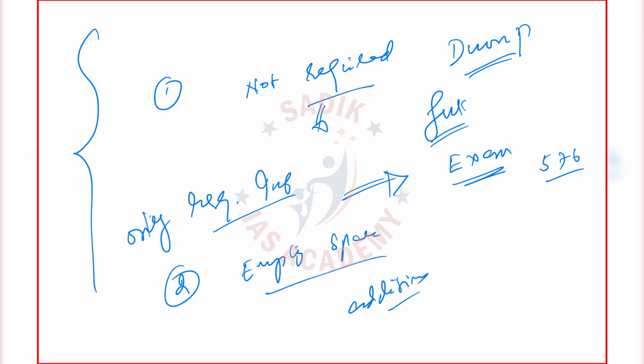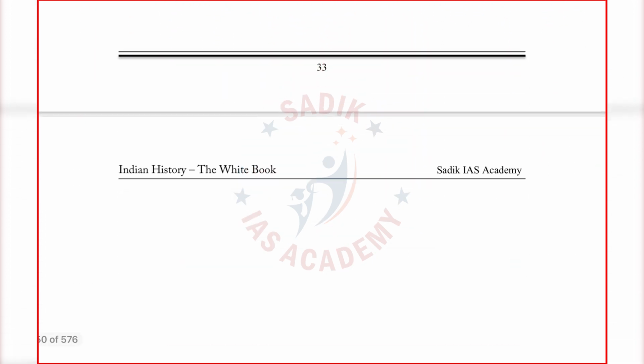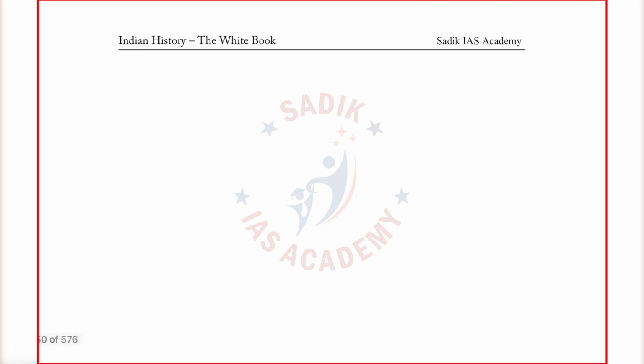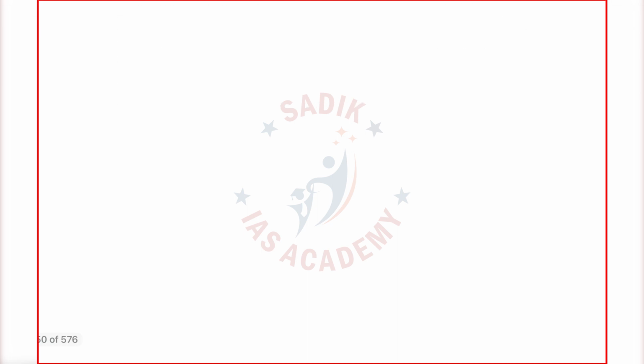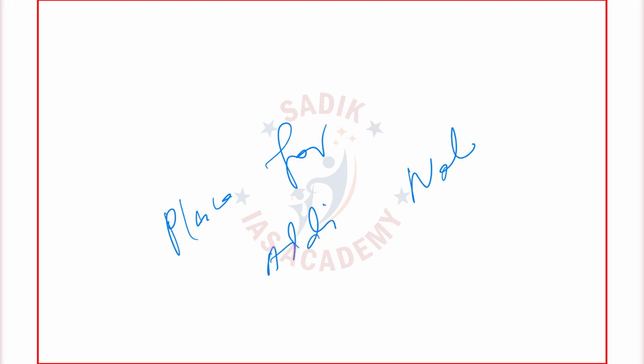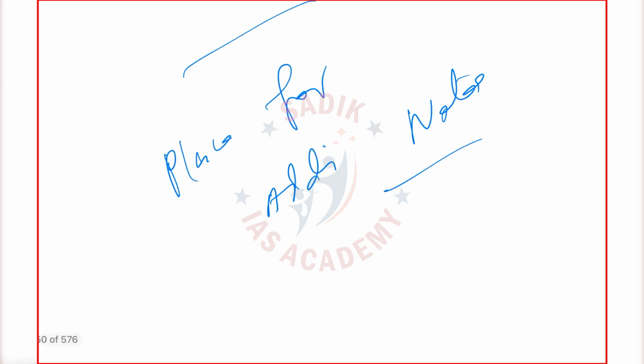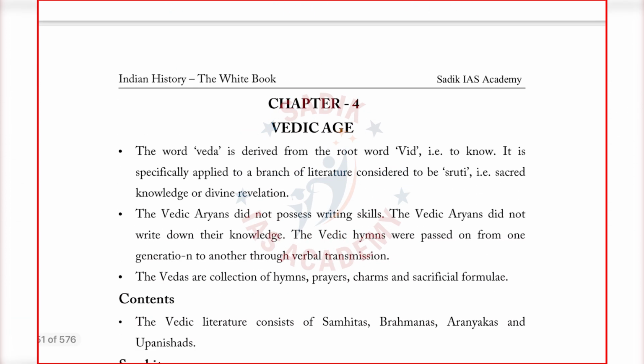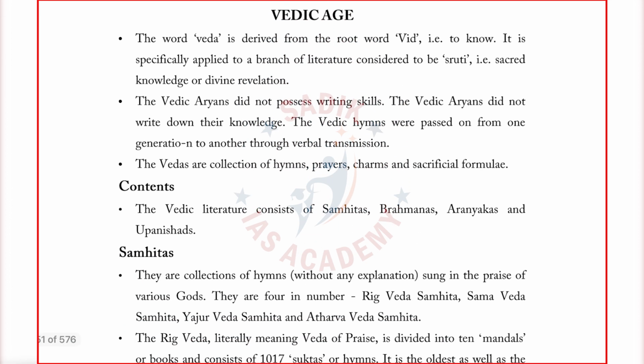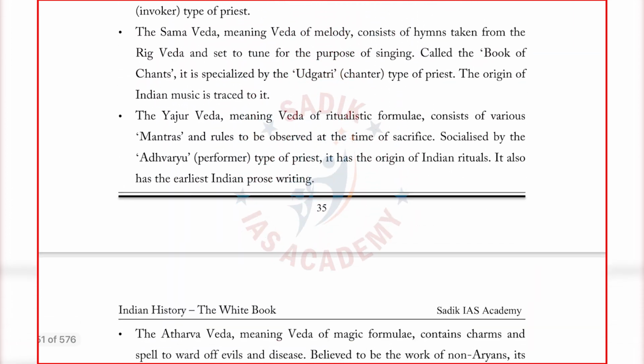If you want to make any additional notes, you can write them in the book. Additional notes, in each and every chapter I have given. You see here also we have a place for additional notes. When you are reading any other book you can fill these places, and wherever it is required I have given some space for this. Again in the Vedic age chapter, like this we are giving.